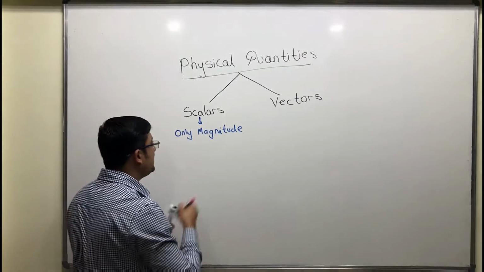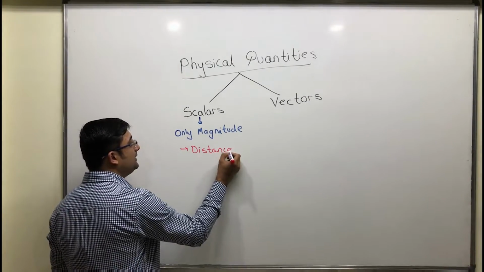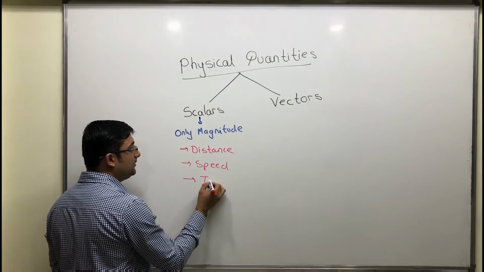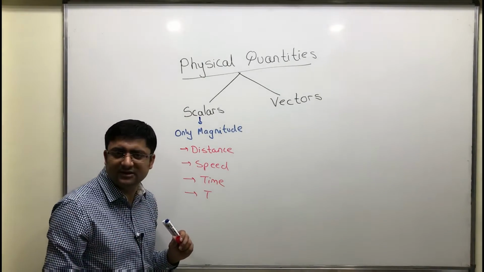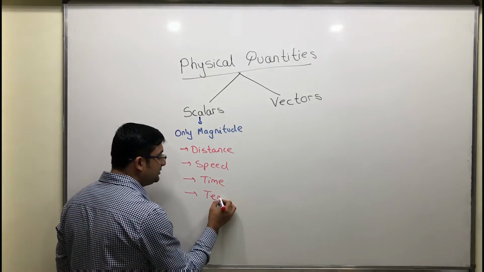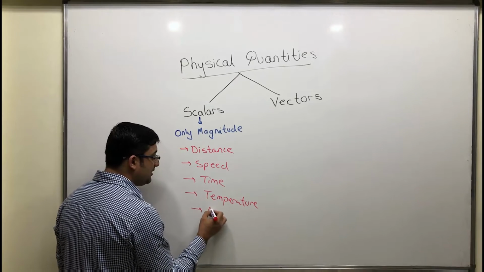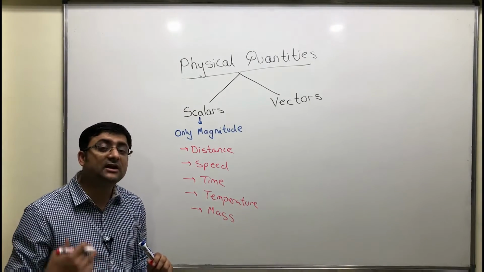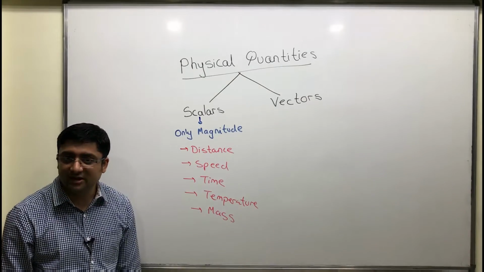So let's have a look at some examples. For example, distance, only magnitude. Then speed, again, only magnitude. Time, again magnitude. Temperature, let's say your body temperature is 37 degrees Celsius. There's no direction, right? So temperature, again a scalar quantity. Then your mass, again a scalar quantity. So those physical quantities which require only magnitude are known as scalar quantities.